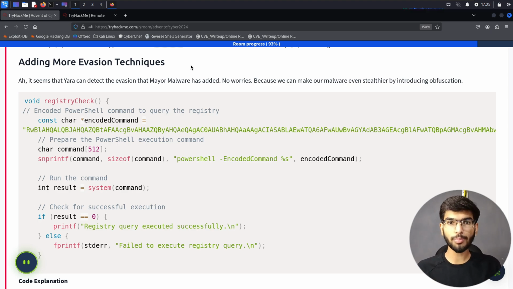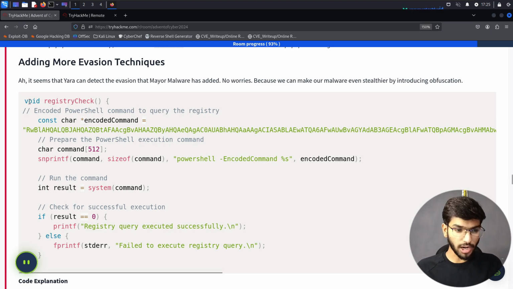So this goes through the process of encoding the program, and then during execution, it's going to decode the program and run it, which makes it difficult for YARA rules or any other software application which works on the basic principle of finding strings.